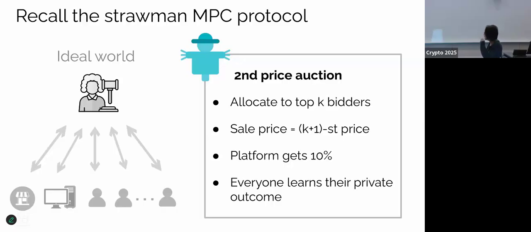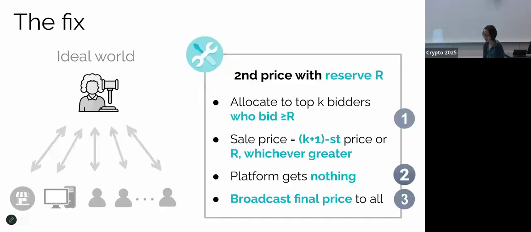Okay, so how can we design a dream auction? I will start from the strawman I've just mentioned, and let's fix it together. So how can we fix this strawman? I'm going to suggest 3 modifications to the protocol. First, we are going to introduce a reserve price called R, and you have to bid at least R to be eligible. If you bid less than R, you are not considered eligible.